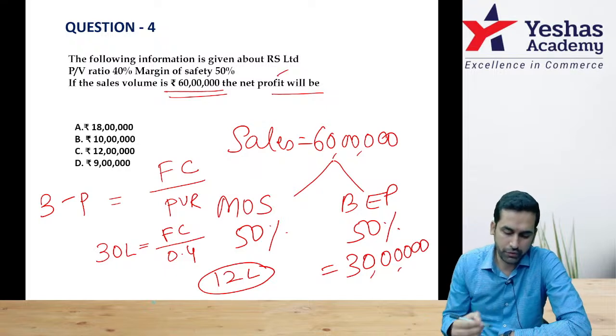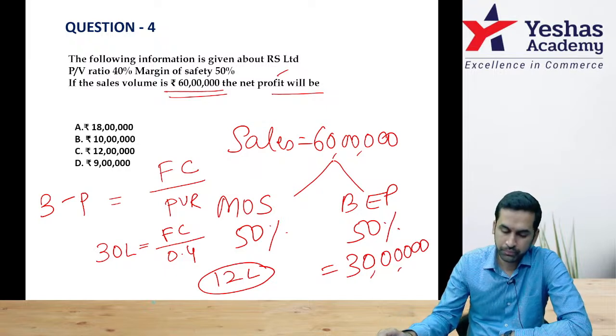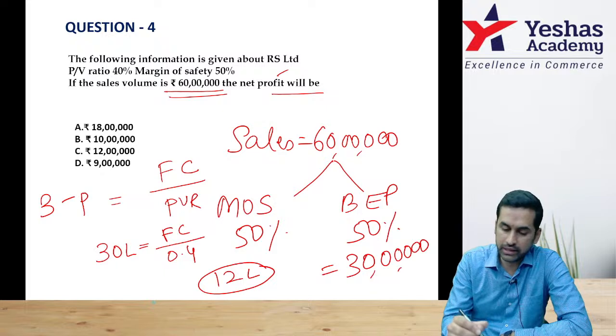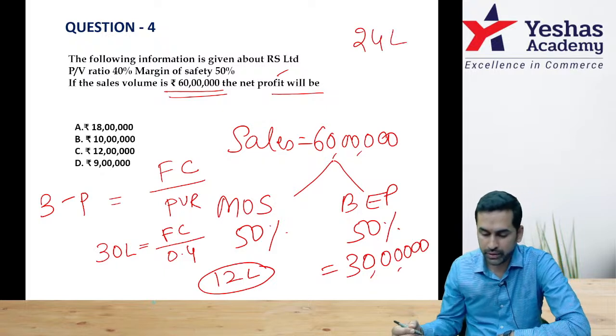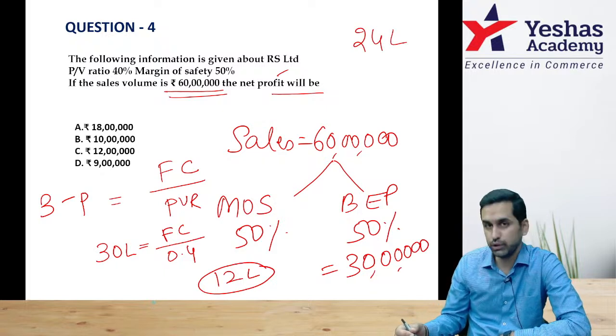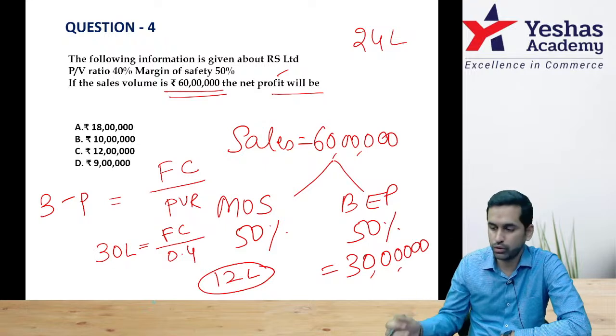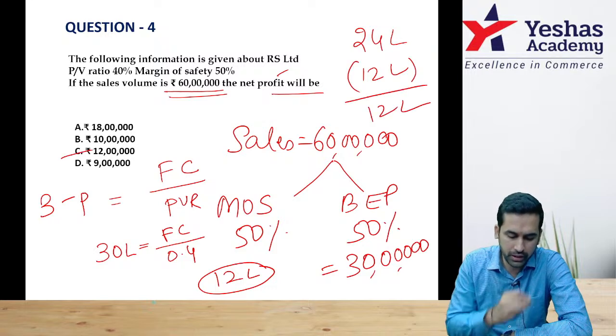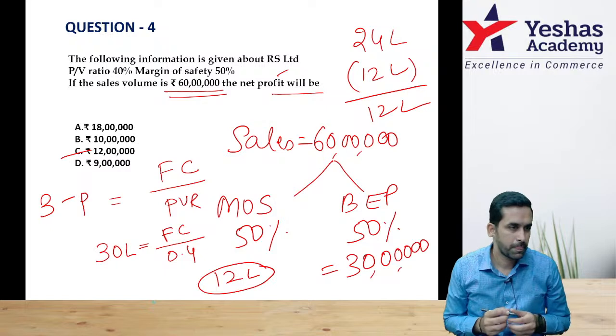But they want profit, correct? Now what to do? 60 lakh rupee sales, on that apply PV ratio 40%. So you directly came to 24 lakh rupee. What is 24 lakh? Contribution. Sales into PV ratio is contribution. From that you minus 12 lakh rupee fixed cost. Answer is 12 lakh rupee, option C.